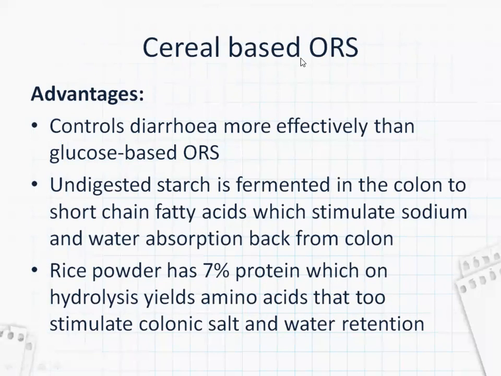Coming to cereal based ORS, what are the advantages of cereal based ORS over the glucose electrolyte ORS? This controls diarrhea more effectively than glucose based ORS. And this is possibly because undigested starch is fermented in the colon to short chain fatty acids, which stimulate the sodium and water absorption back from the colon, due to which it effectively controls the diarrhea. And rice powder has 7% protein, which on hydrolysis yields amino acids that too stimulate the colonic salt and water retention.